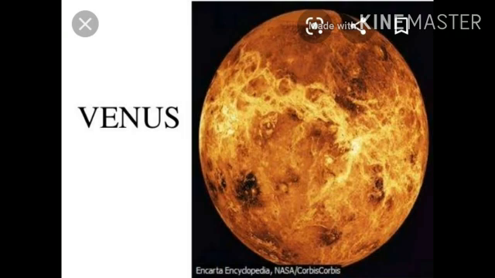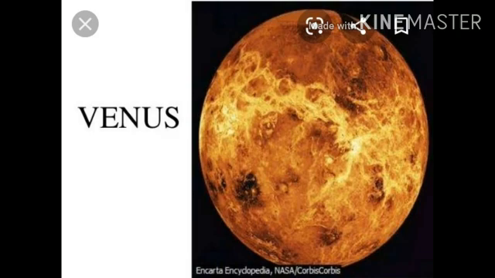Venus, the hottest planet. Venus is the second planet from the Sun. It is called Earth's twin as it is almost the same size as the Earth. It has the longest rotation period, that is 243 days, among the planets in the solar system. It rotates in the opposite direction to all other planets except Uranus. It has no natural satellites like Mercury.